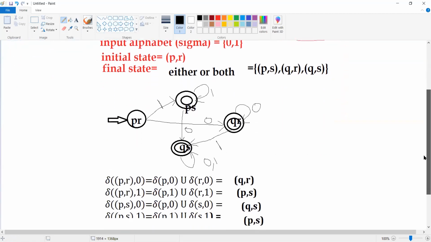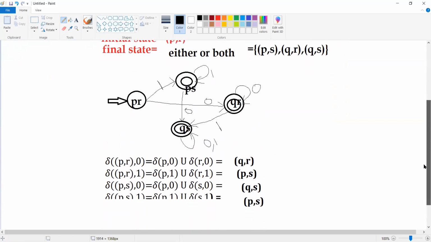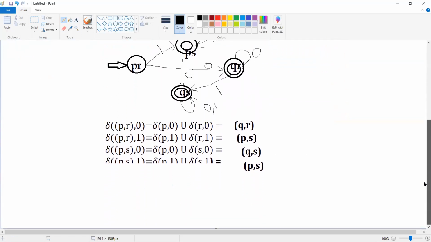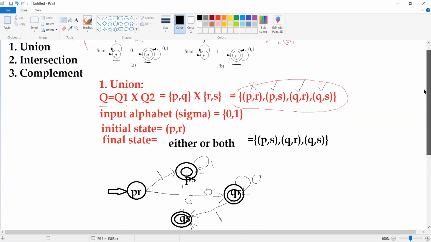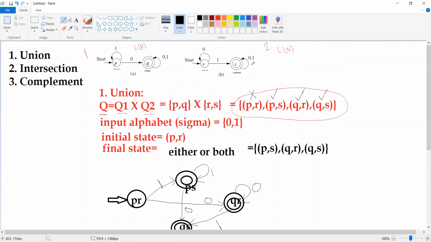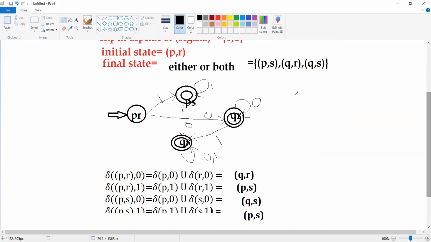Now please observe, this is how we are going to do the union of two regular languages. Whatever result we have got over here is also a regular language. Understand? So this is how you need to find the union operation. And in the last class we discussed one more way of doing the union also.